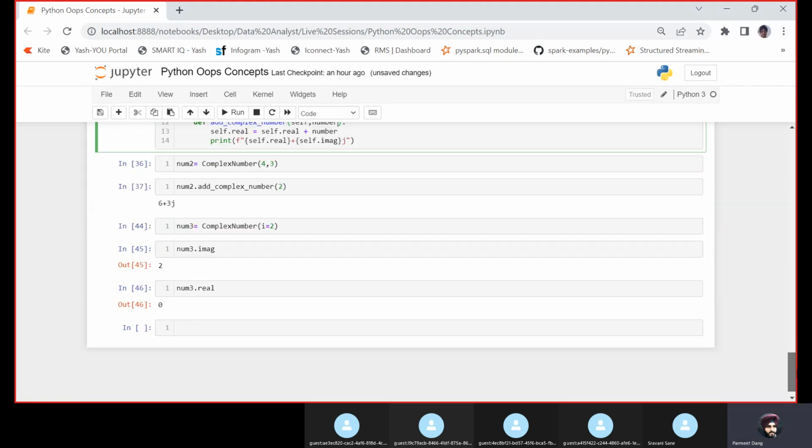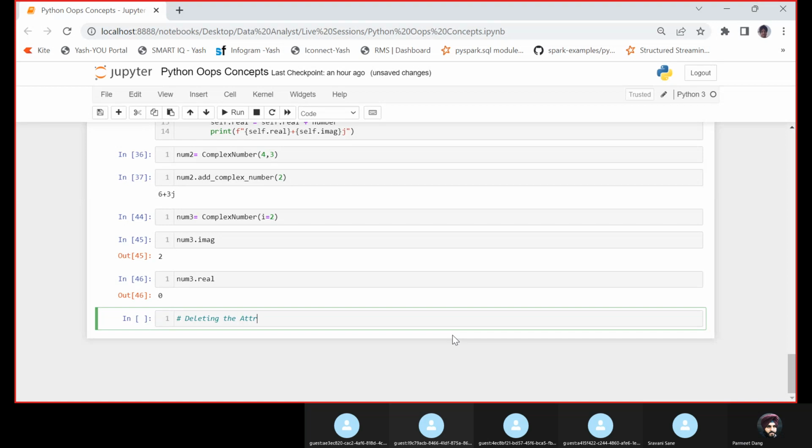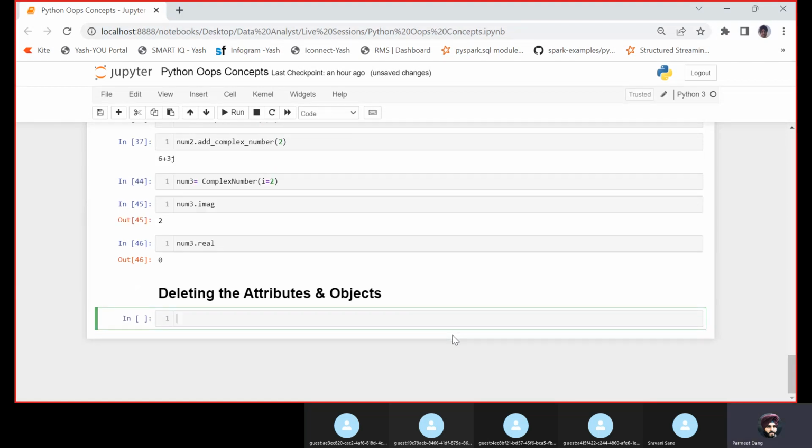Okay, now we'll talk more about how to delete the attributes and objects. Let us talk about deleting the attributes and objects. So how to delete the attributes?